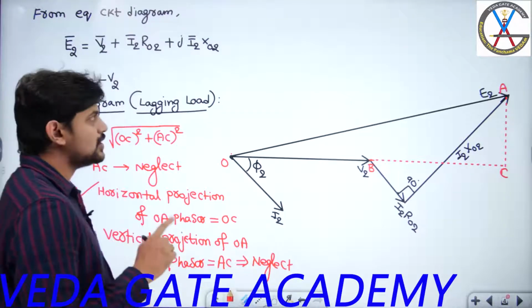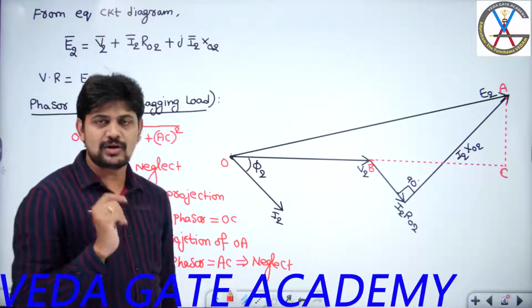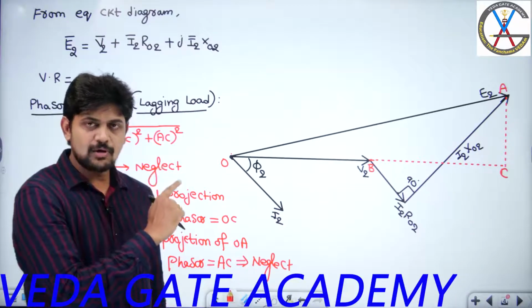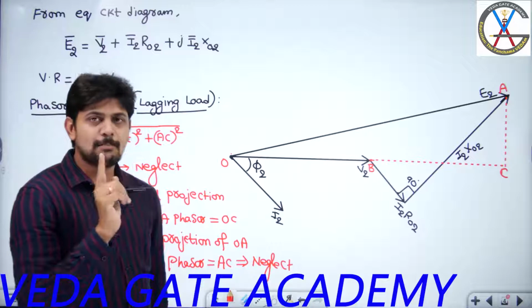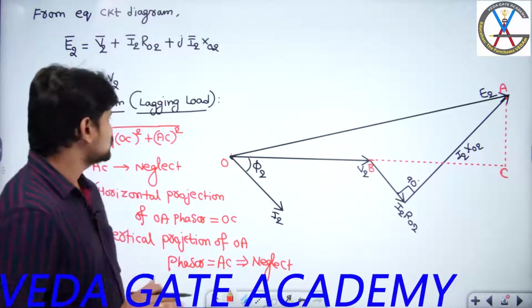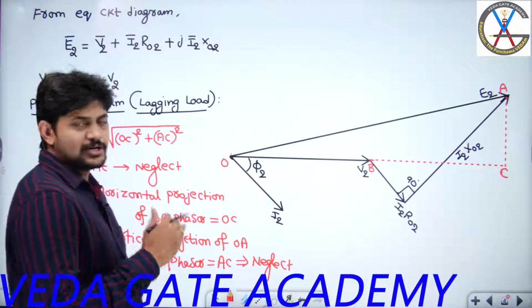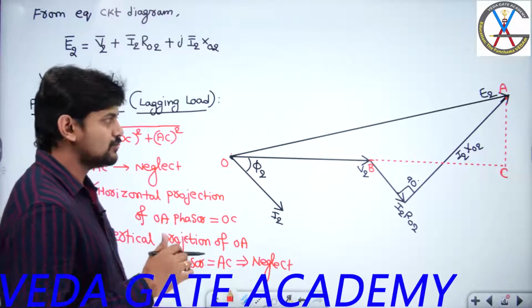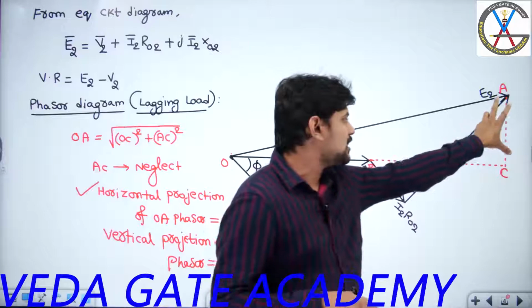That is the reason you won't get the exact expression for voltage regulation. Whatever formula we arrive at is the approximate voltage regulation formula, so you have to mind it. For that, we have neglected AC.